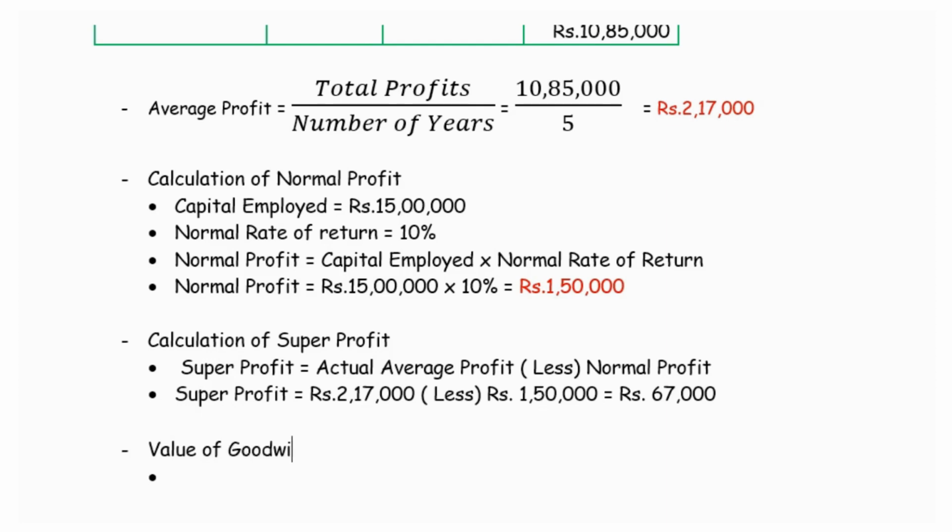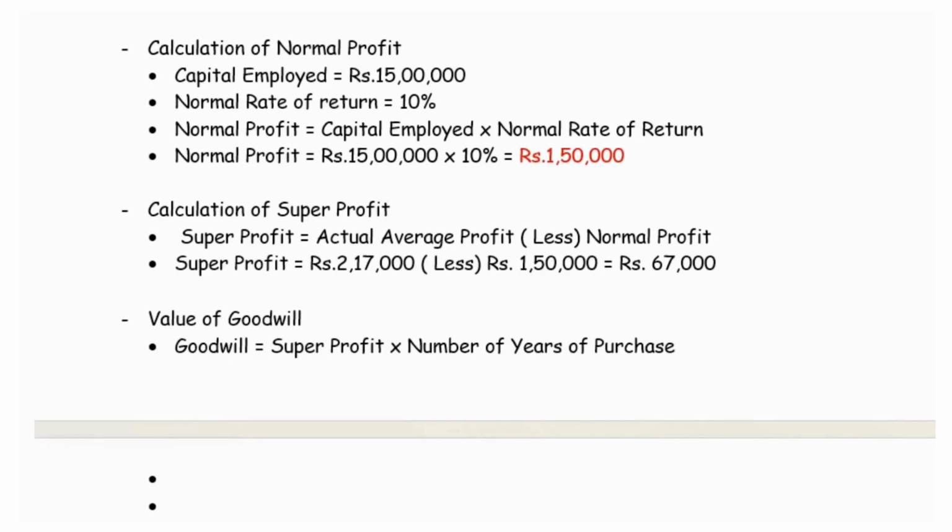We are given in the question that goodwill is to be valued on super profit method for the 3 years purchase. So goodwill is super profit into number of years of purchase.